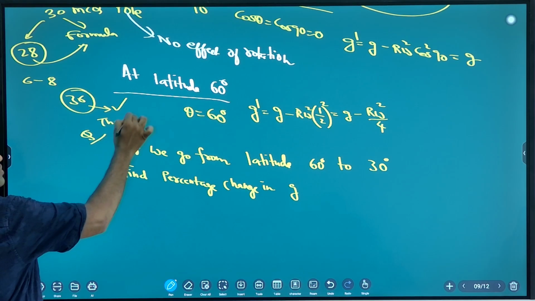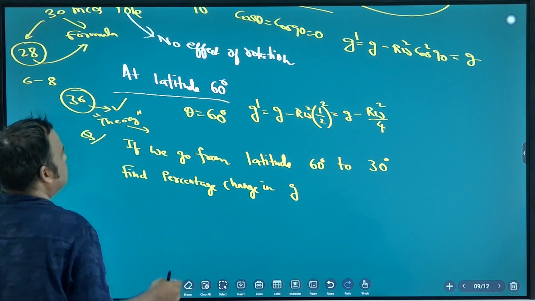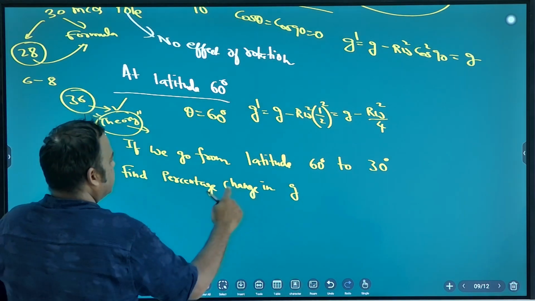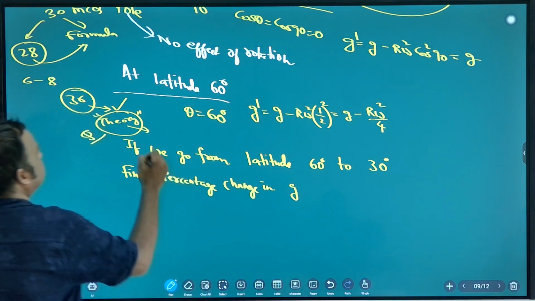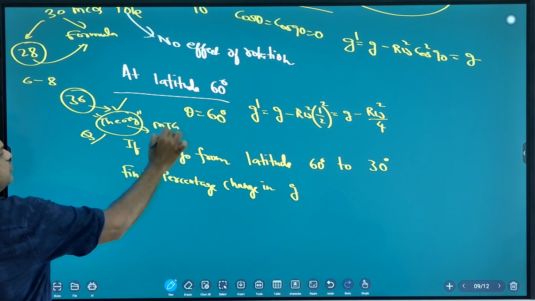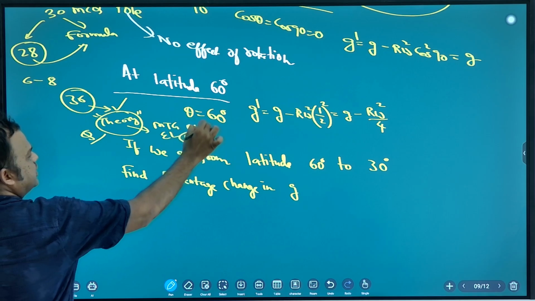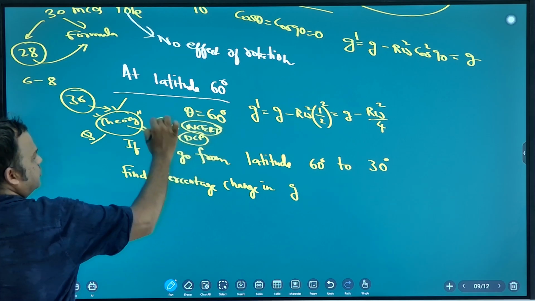Theory is also important, so I am also discussing theory. I'm trying my best to cover as much theory as possible. Then there are the MTG book, RLS, DC Pandey, and you should read all of NCERT also.